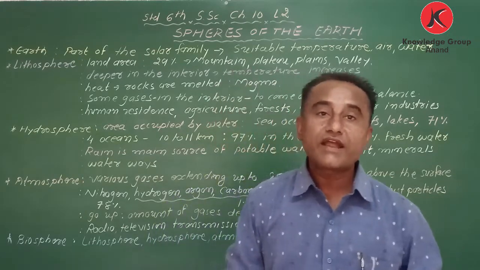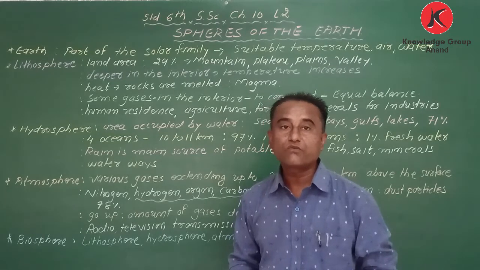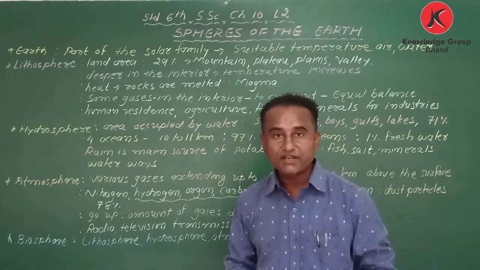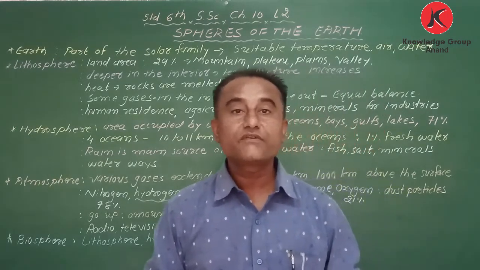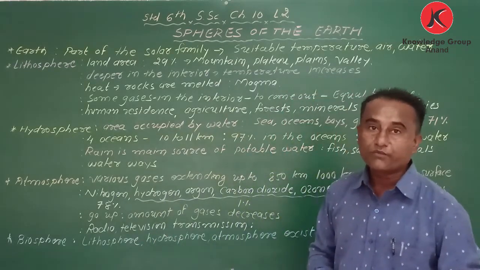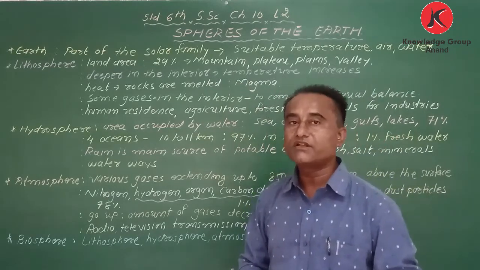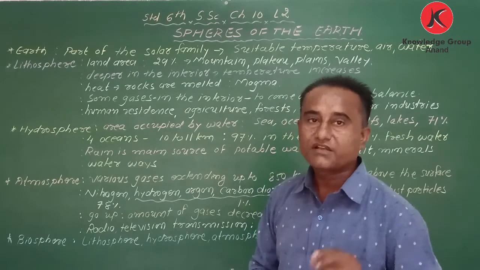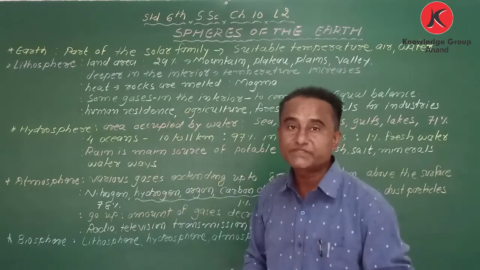At the time of origin, the Earth was in the form of a fireball, and slowly it cooled down. When it cooled down, different elements formed different things. The solid forms are called the lithosphere, which I have already explained. I gave a little bit of information, but today I am giving all the information in depth.